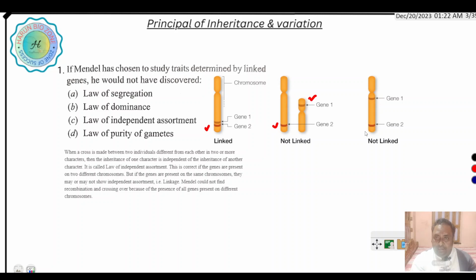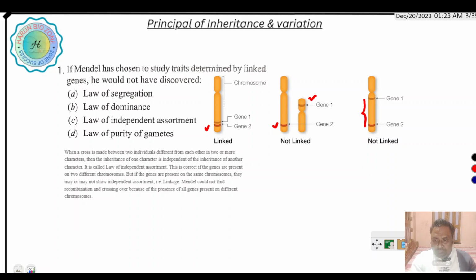When the distance between two genes is very low, they show linkage, but if the genes are on one chromosome with a large distance between them, they do not show linkage.